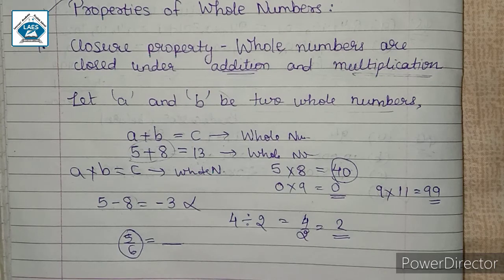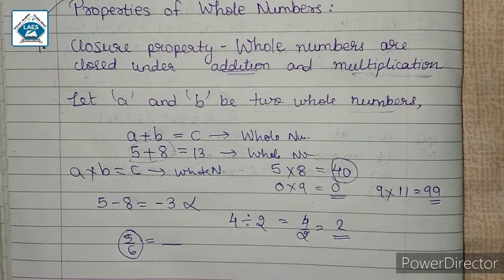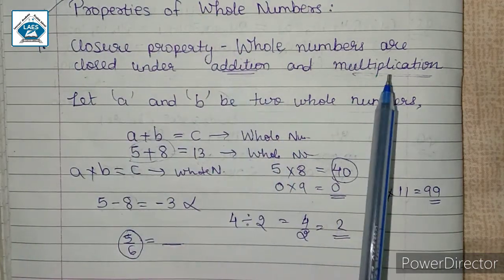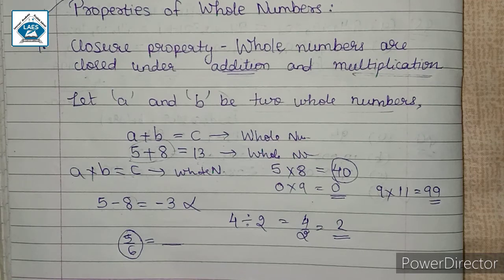Whole numbers do not have fractions in it. Therefore division of two whole numbers is not always a whole number. Therefore closure property is not satisfied. तो कौन से ऐसे दो operations हैं जो closure property satisfy करते हैं? Addition and multiplication. Therefore closure property holds for addition and multiplication in whole numbers.